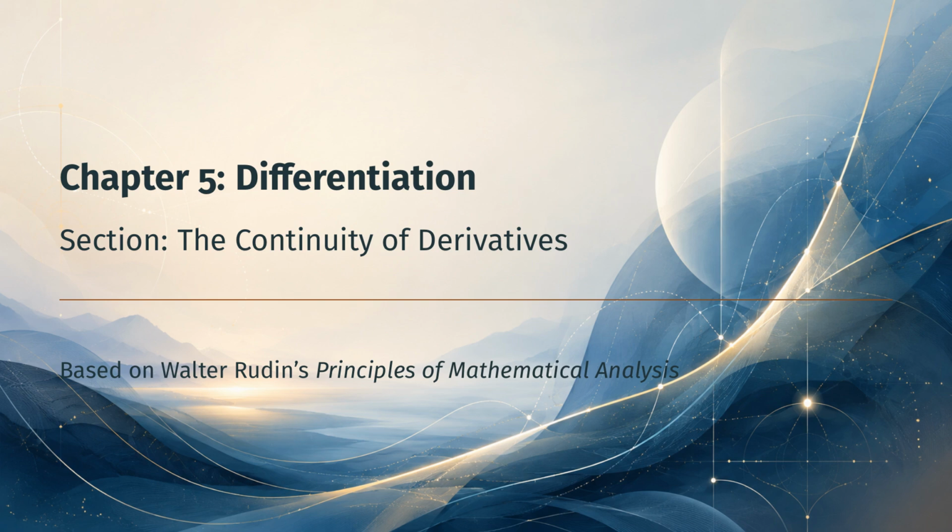Welcome to Chapter 5, Section 3, the continuity of derivatives. In the previous section, we proved the mean value theorems and learned how the derivative controls the global behavior of a function. In this short but beautiful episode, we ask a different kind of question. How wild can a derivative itself be?